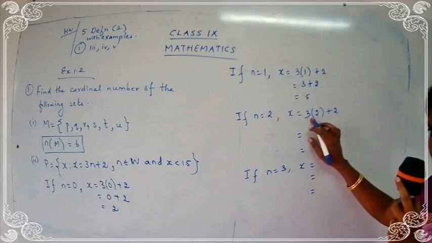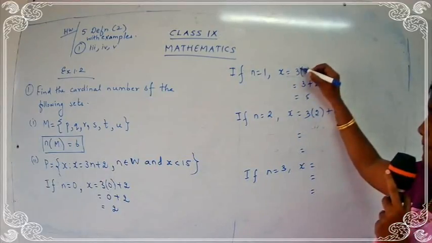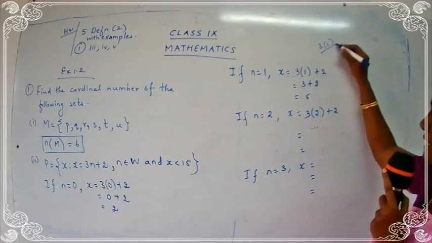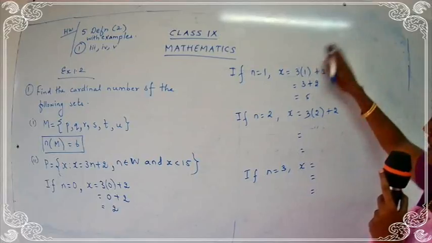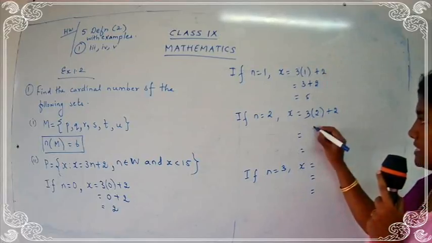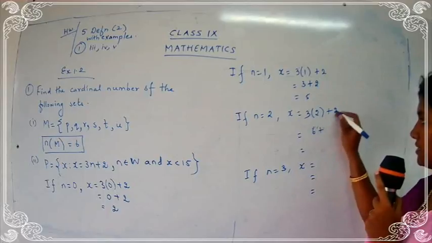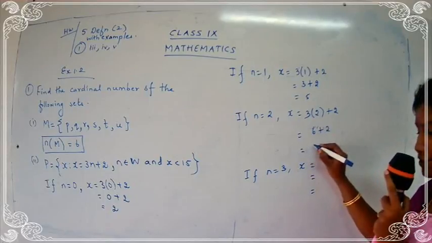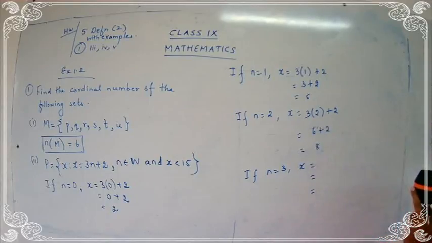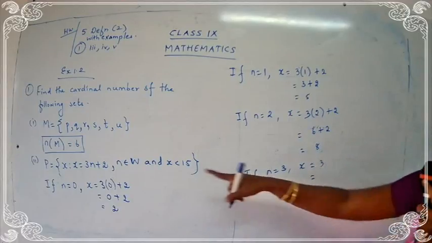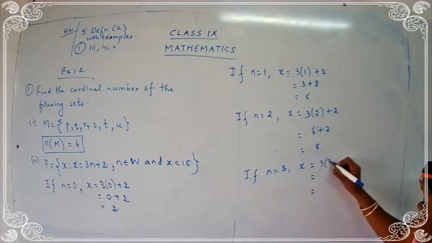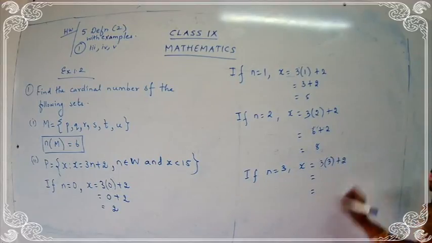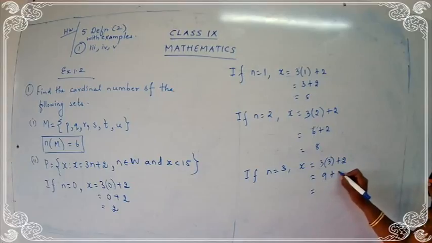3 2s are 6. This means you have to multiply. Okay, children? 3n means multiply. 3 into n. So 3 into 2 is what? 6 plus 2. 8. Okay, done. n is equal to 3. In place of n, you put 3, plus 2. 3 3s are 9. 9 plus 2? 11.